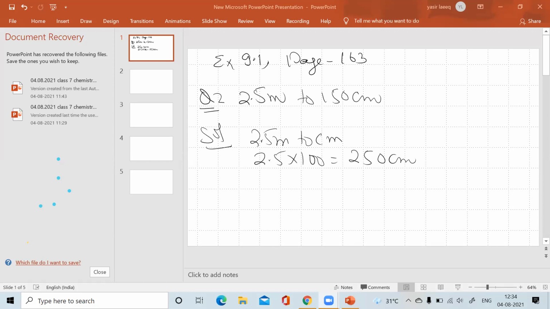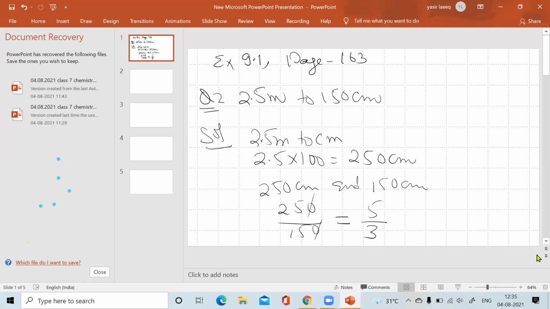So what we're doing, we just convert it. We get 250 centimeter, and the other is 150 centimeter. So we make it 250 upon 150. Simplify it. The zero is cancelled out, and 5, 5, 5, it will be 5 upon 3.